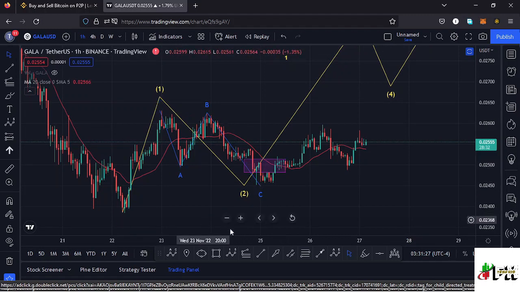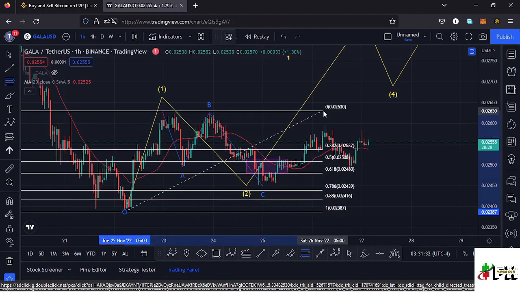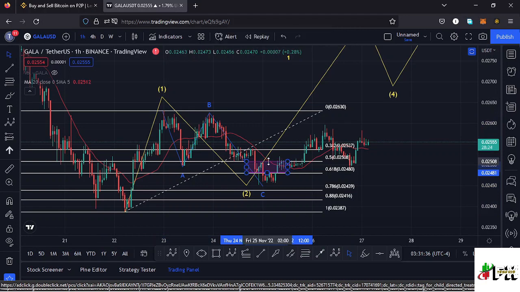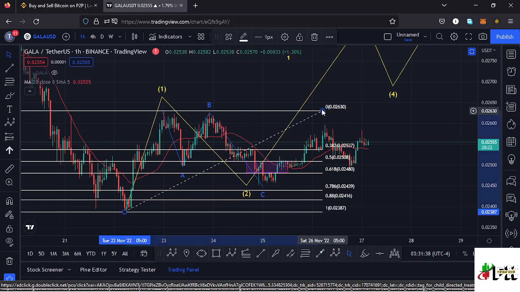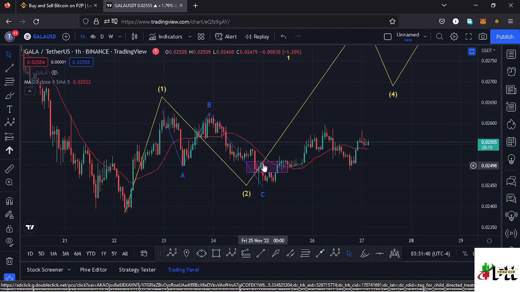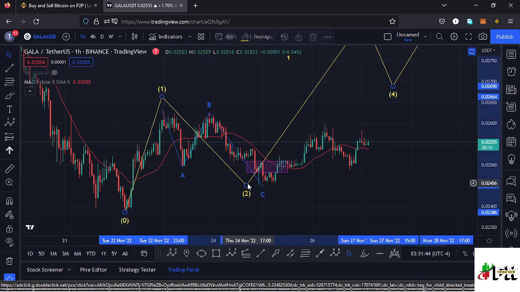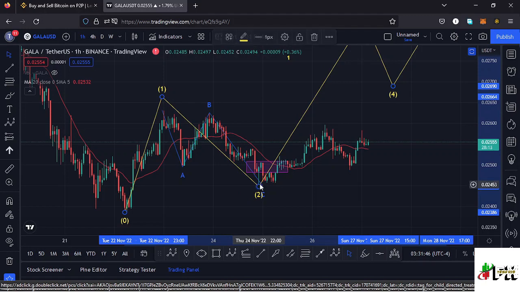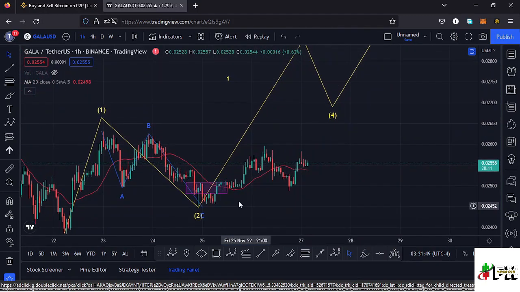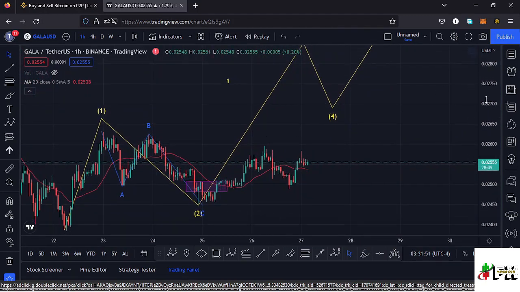And using the Fibonacci's, connecting them from the low of the first wave down there to the high of that wave 1, we also had a minimum retracement area between the fib level 0.5 and the fib level 0.618 in the formation of that wave 2 over here, which is a target area that we have fully maximized. And there are chances that we might have seen the low for this wave 2 here in yellow, and we have started the formation of this wave 3 to the upper side, which is right here.